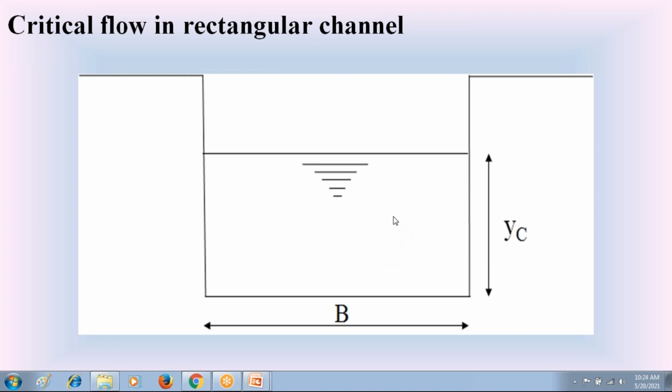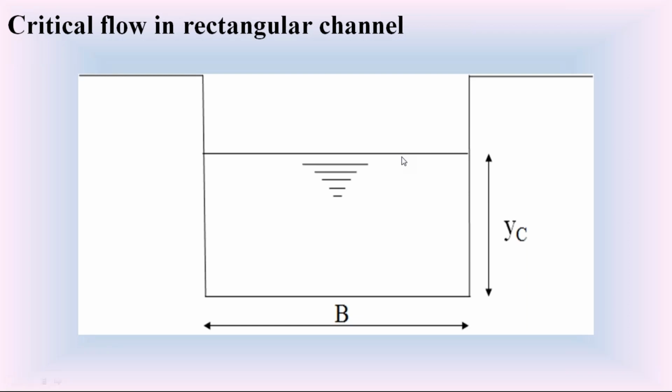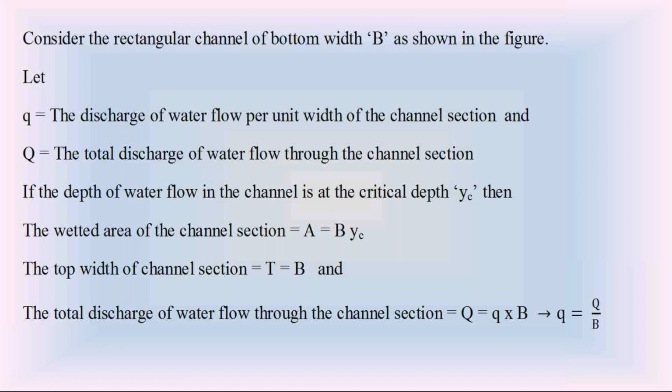But here again we consider this rectangular channel with maximum discharge, but by using the critical depth concept. So here we consider the rectangular channel of width B having the depth of flow as critical depth Yc. Once this depth of flow is critical depth, the specific energy is minimum and the discharge of water flow is maximum. So we are going to discuss the concept of the critical depth and specific energy in the rectangular channel. Please go through those steps.